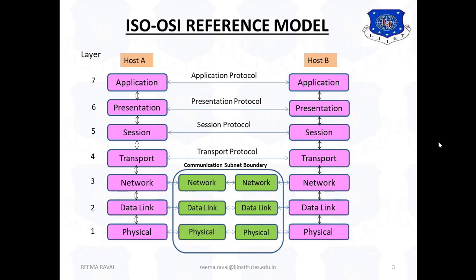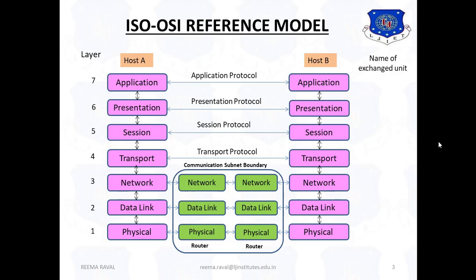So in this communication subnet boundary, these are the routers. So these are called host to router protocols for the physical layer, host to router protocol for the data link layer, and host to router protocol for the network layer, which form the communication subnet boundary. So here the subnet is the collection of communication links and routers.